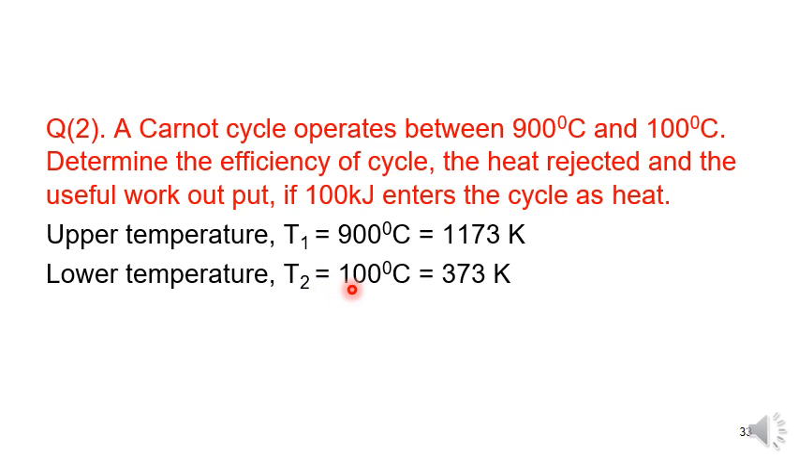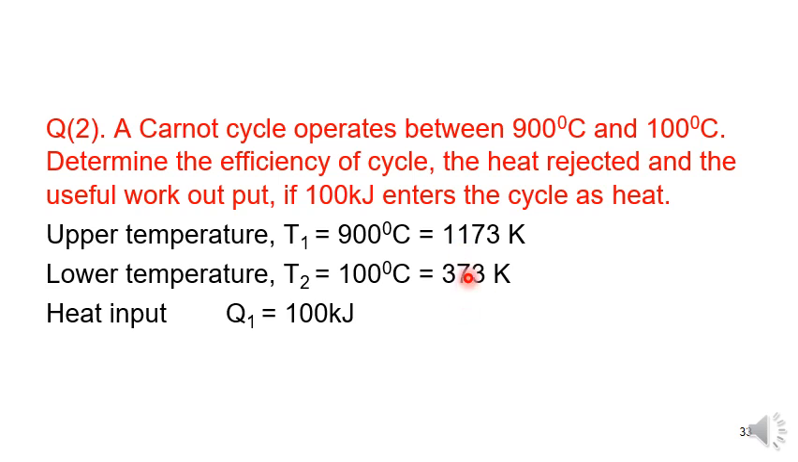T2 is equal to 100 plus 273, 373 Kelvin. Heat supplied, or heat input Q1, we can also write as Qs or Qin. Q1 is equal to 100 kilojoules. So they have asked us to determine the efficiency of this cycle. What is the efficiency in terms of temperature?